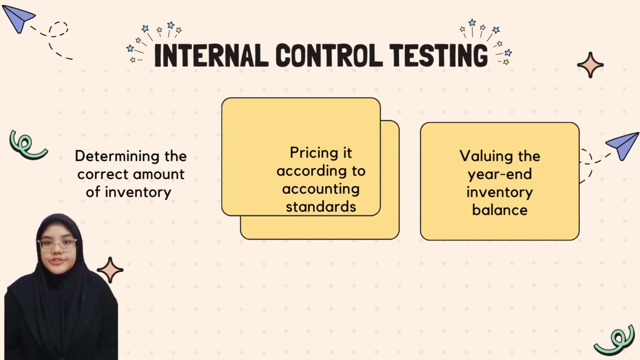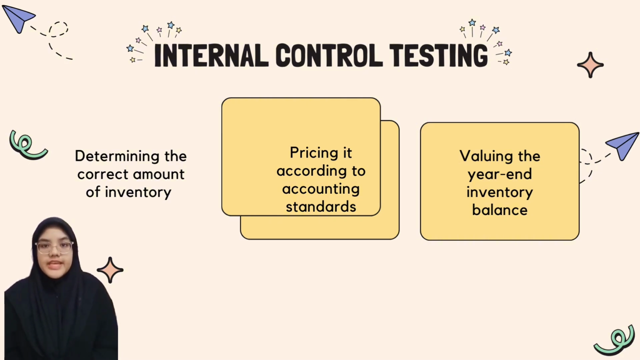Next, for internal control testing, the transactions audited in the inventory process include, first, determining the correct amount of inventory, number 2, pricing it according to accounting standards, and number 3, valuing the year-end inventory balance. Since the auditor only considers the ending balance of inventory in the inventory process, internal controls relevant to transactions are not part of this process.